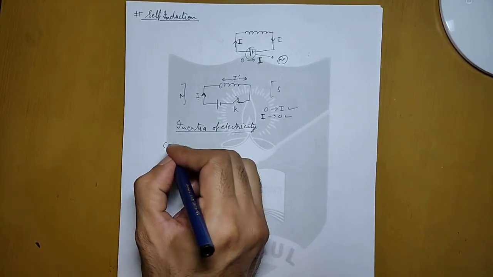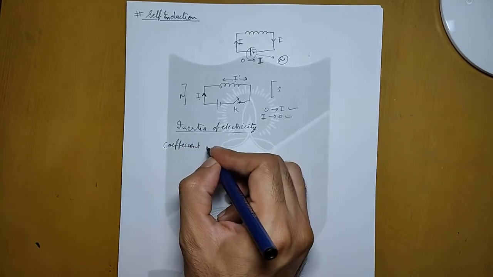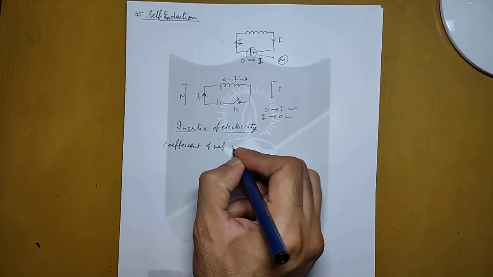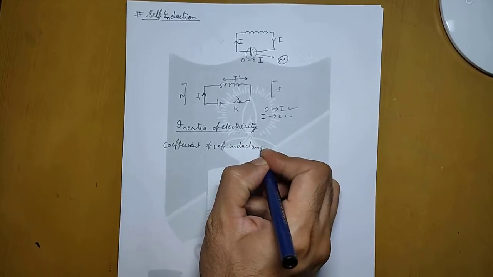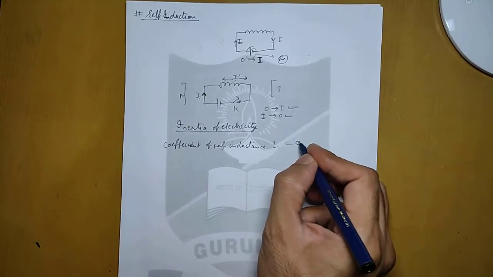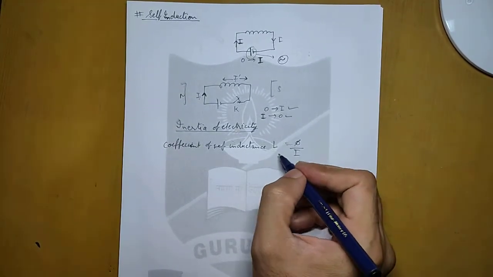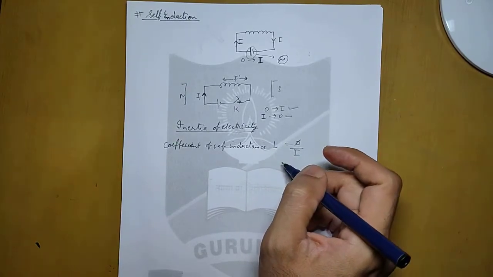Now there is a coefficient of self-inductance that is defined. The coefficient of self-inductance is symbolized as capital L, and it is given as magnetic flux divided by the current. So this is the coefficient of self-inductance.